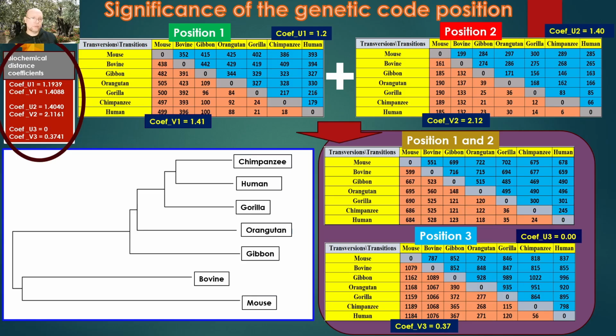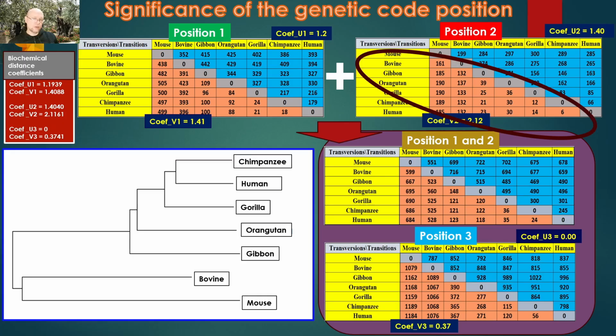Without going into the method of calculating this coefficient, it indicates that the higher its value, the greater the impact a substitution will have on altering the properties and shape of a protein. We can see that the coefficient value for the transversions are 1.41 for position 1, 2.12 for position 2, and 0.37 for position 3. So, as we might expect, the number of transversions will be smallest for the second position, since its impact on changes in protein structure is the greatest.